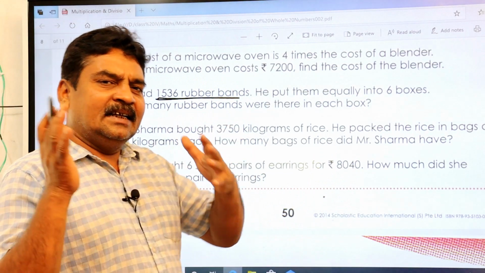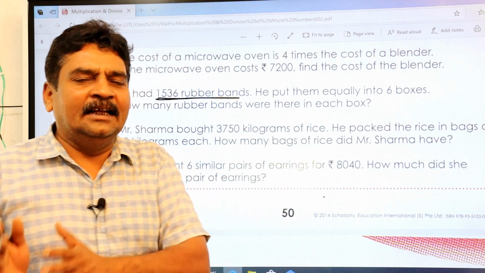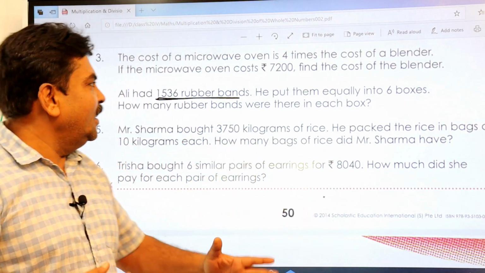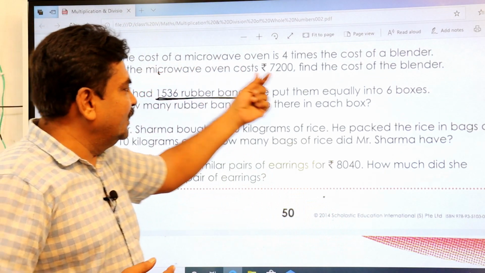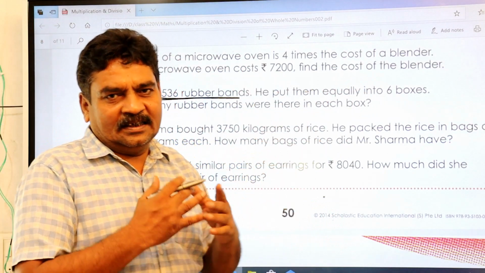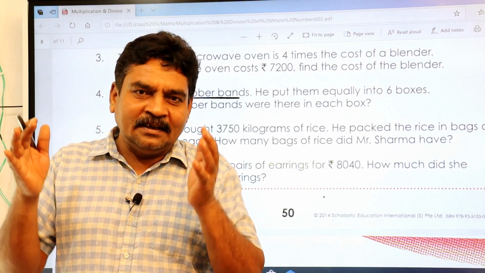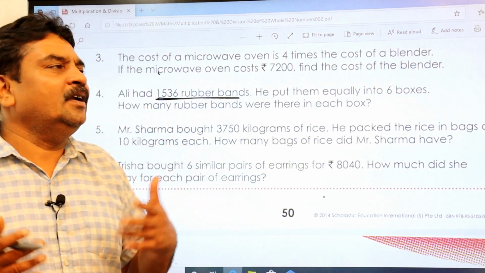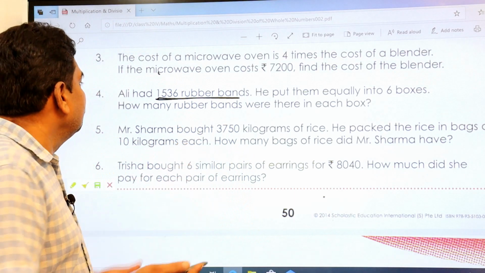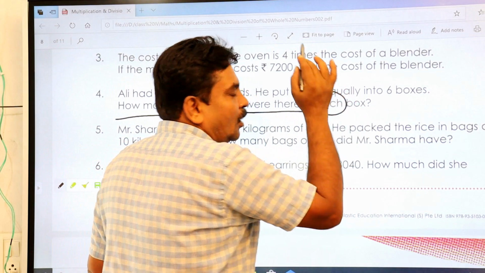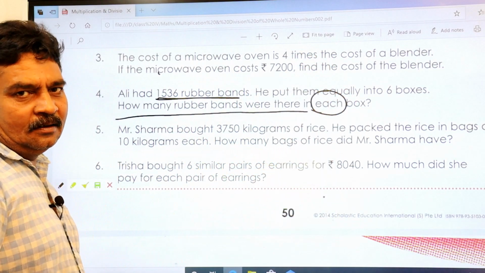So he kept equally. So equally means what? You have to divide the number of rubber bands by the number of boxes. Then only you can get how many rubber bands are present in each box. That is what he may ask. See here, how many rubber bands were there in each box? This is what the question is, right?